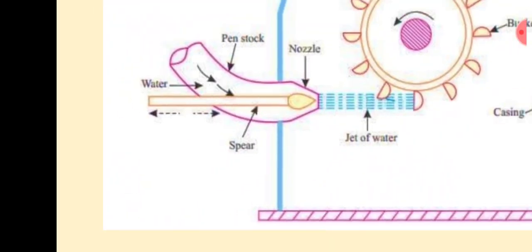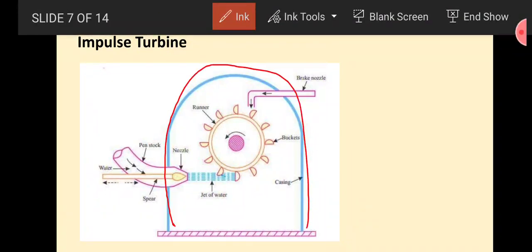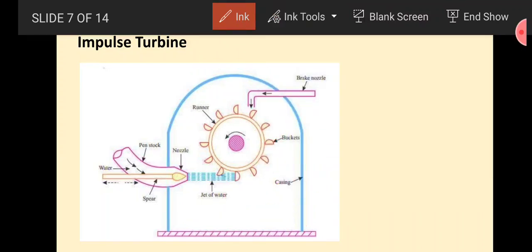As you see in the previous image, here a casing is provided. The only purpose of this casing is to prevent the splashing of water. Like this, here is a casing. If water strikes this, after striking, the water will splash like this, and to avoid this splashing, we will provide a casing just to prevent the splashing of the water. And this type of turbine will require a larger head so that a large amount of kinetic head will be developed. I think you have got my point. I will discuss this in detail in the next lecture.